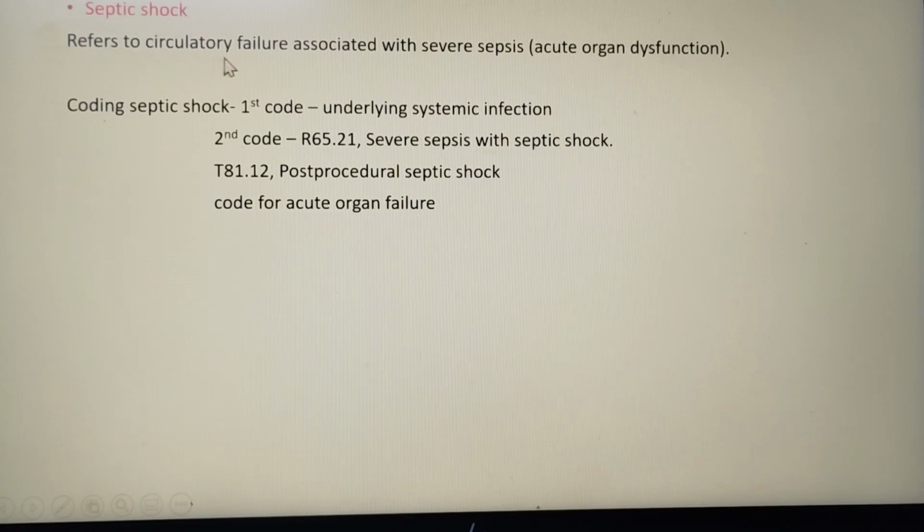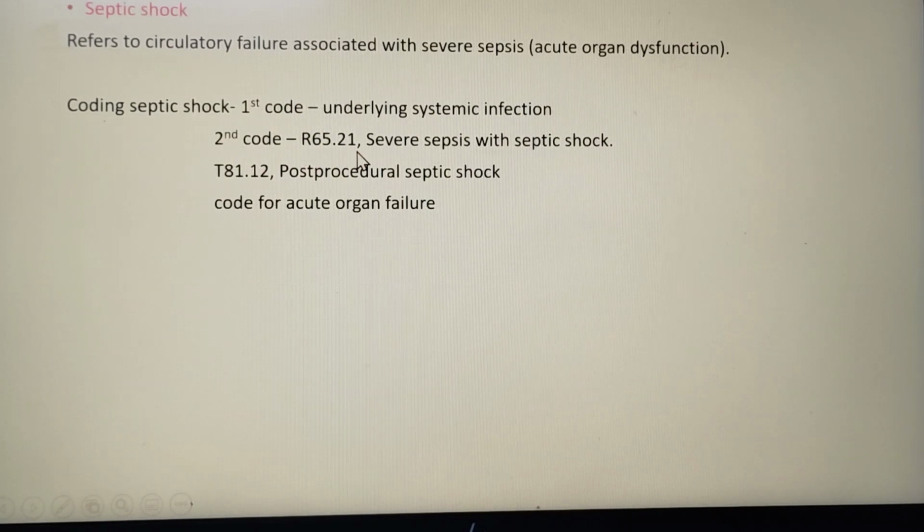Septic shock refers to circulatory failure associated with severe sepsis, which means acute organ dysfunction. How will we code septic shock? First we have to code the underlying systemic infection, meaning sepsis. If sepsis is unspecified, A41.9 should be coded.